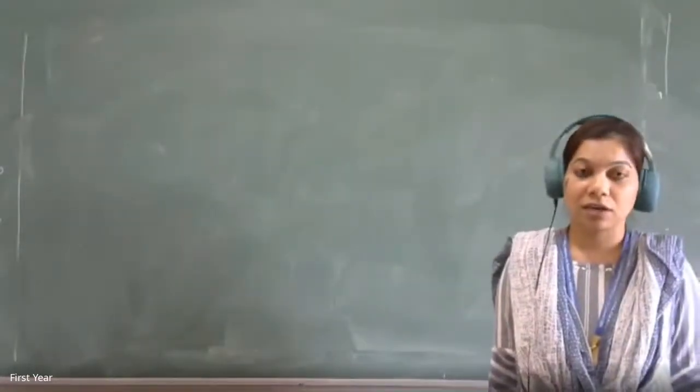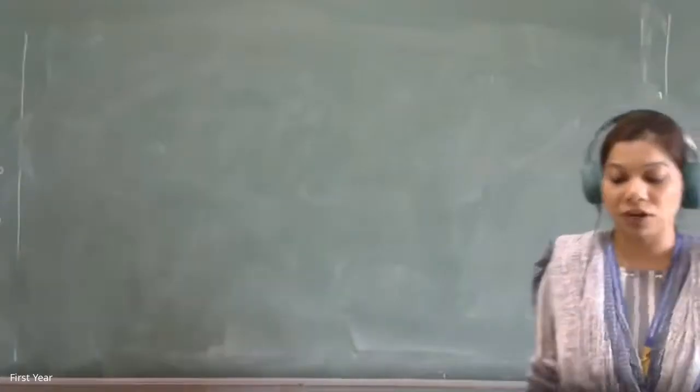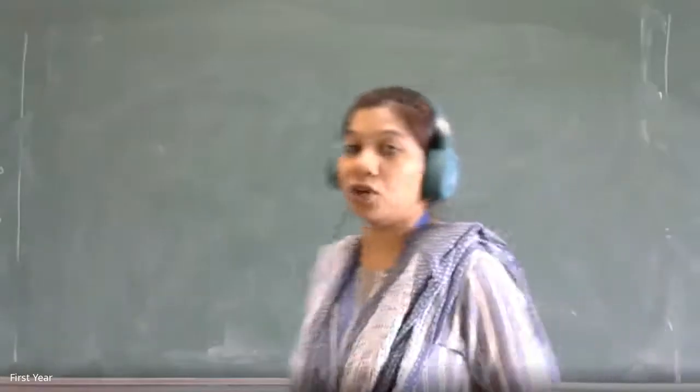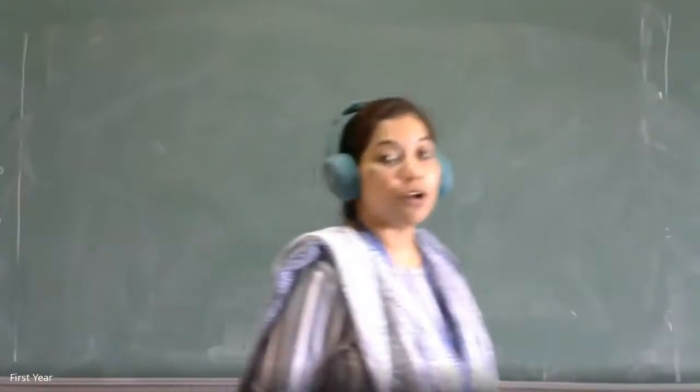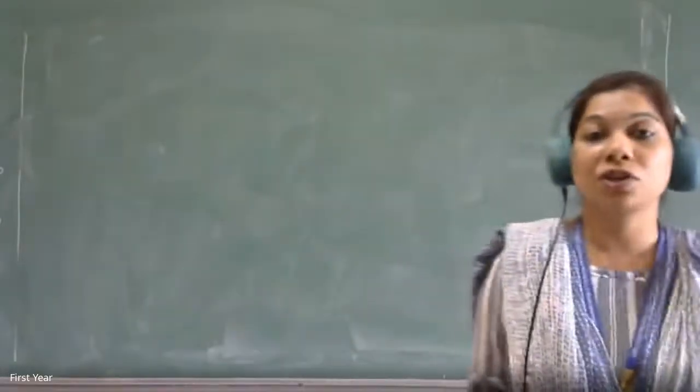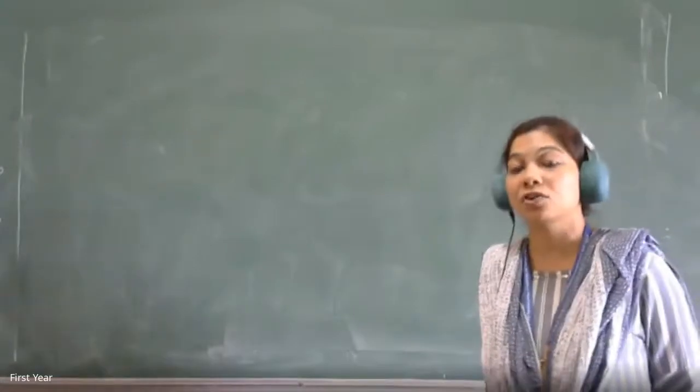Isn't it, Kavita? dy by dx is equal to x. So I am asking you the solution of a differential equation. Relation between independent and dependent variable. Correct. And the general solution is the one which has arbitrary constants equal to the order of the differential equation. Excellent. If the order of the differential equation is 2, then how many arbitrary constants will there be? Two arbitrary constants.